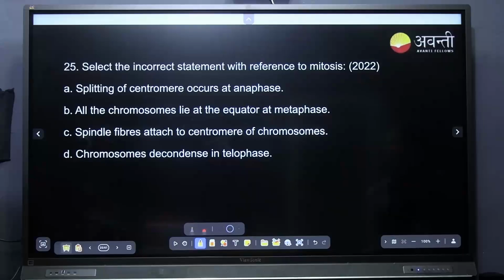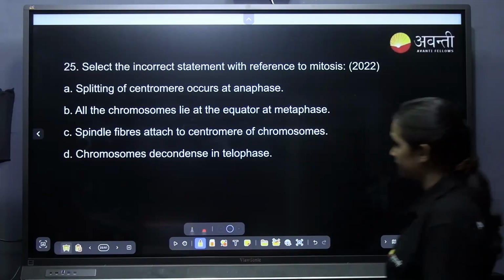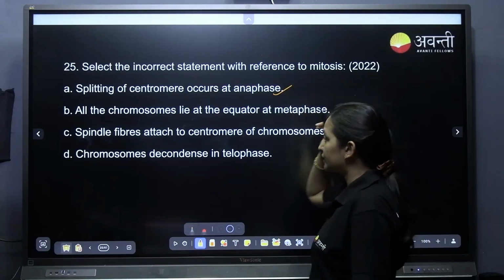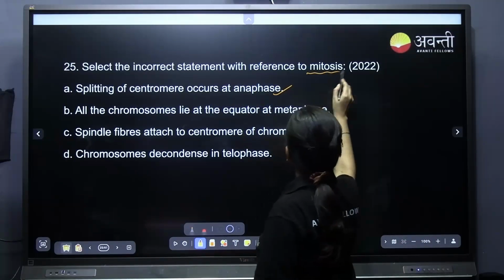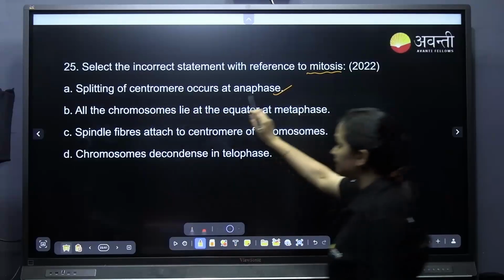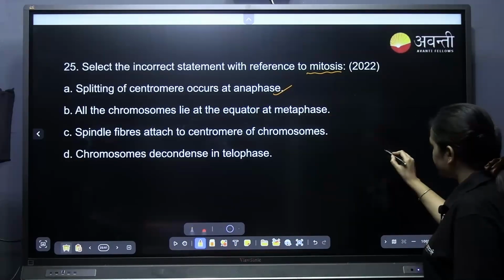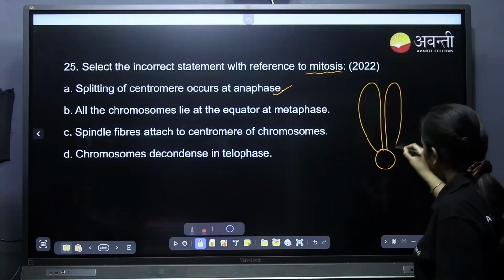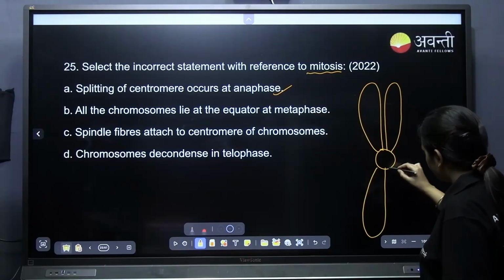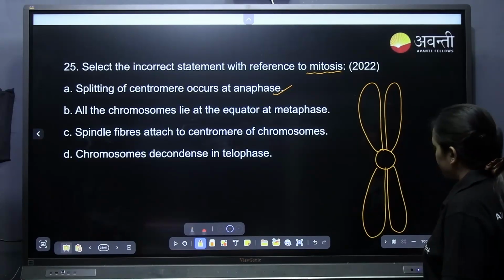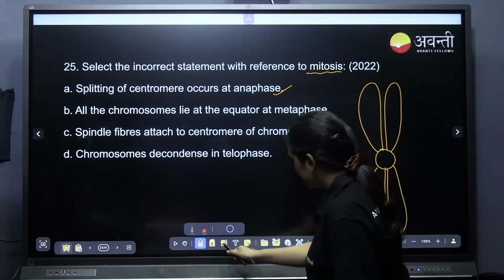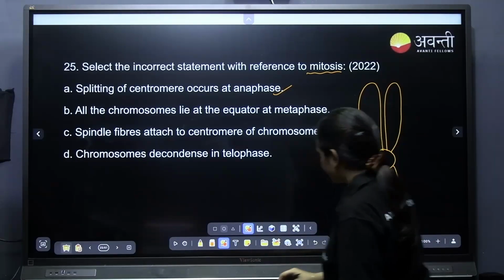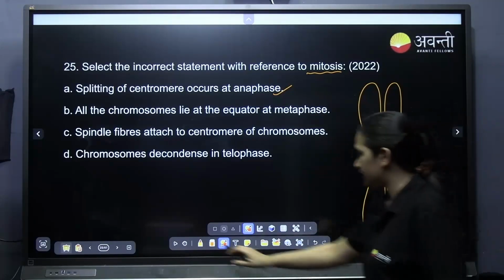Select the incorrect statement with reference to mitosis. Remember this, in mitosis, splitting of centromere occurs at the anaphase. If this is the chromosome, how exactly does the splitting take place?